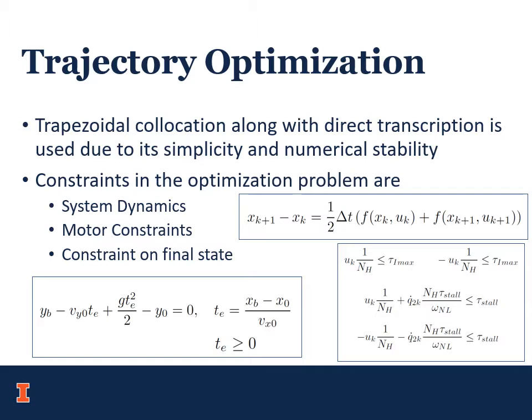Since the system is underactuated, an optimization procedure is used to find an admissible trajectory that makes the bot go to a desired state. The constraints used in this problem are the system dynamics, the motor constraints which ensure that the solution is feasible on a real system, and the constraints on the final state which ensure that the ball falls into the bucket.